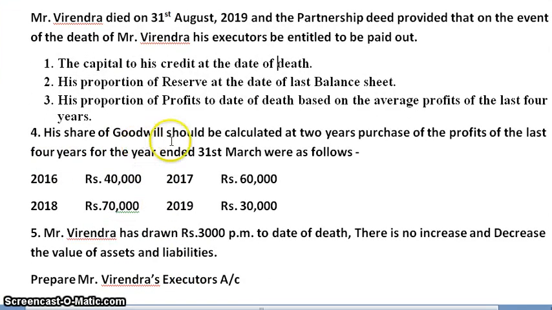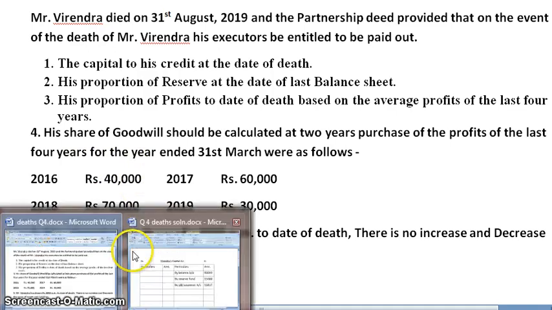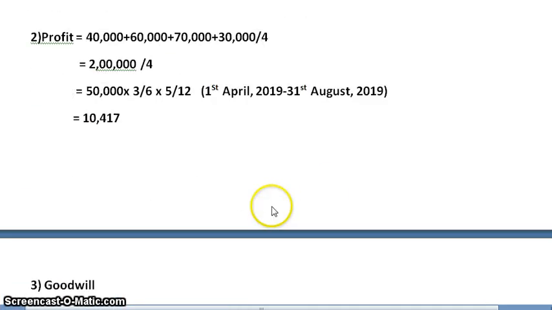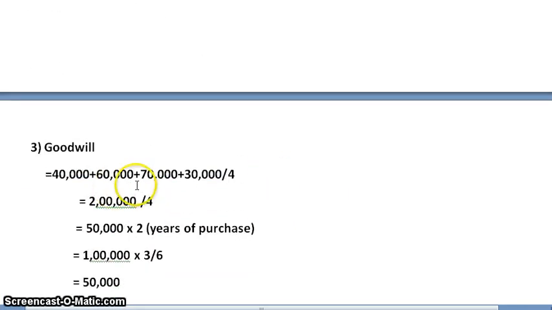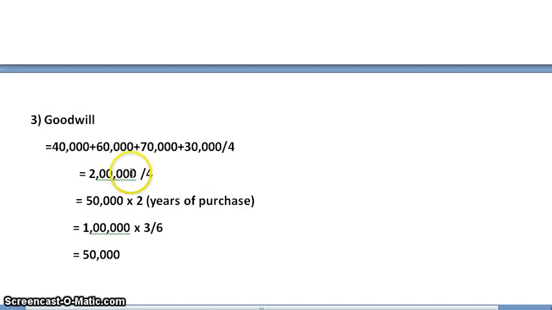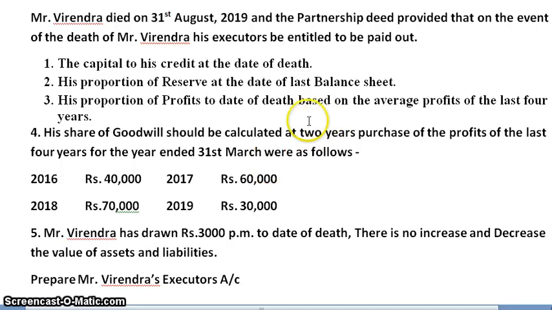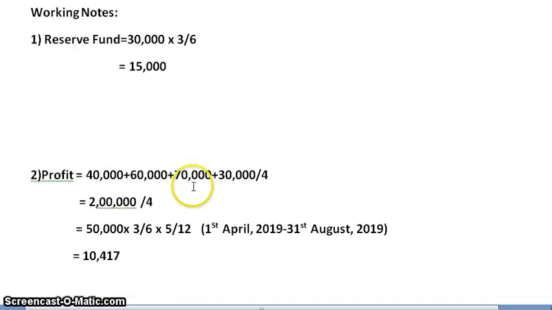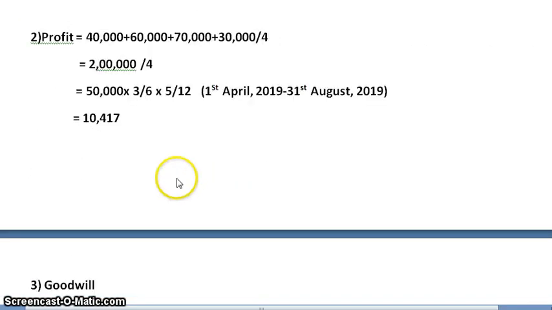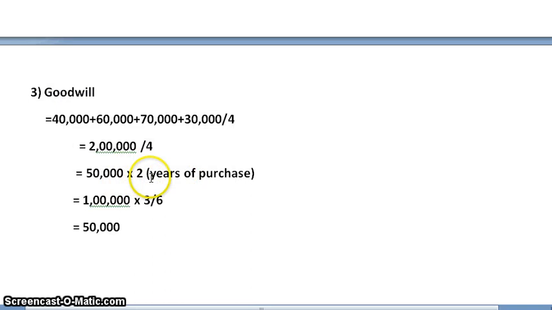Next, his share of goodwill should be calculated at 2 years of purchase of the profits of last 4 years. So again let us calculate goodwill. Again, profit of past 4 years. When I divide by 4, I get 2 lakhs. Divide by 4, we get 50,000. And years of purchase mentioned in the question is 2 years of purchase, and for that reason, we are multiplying by 2.